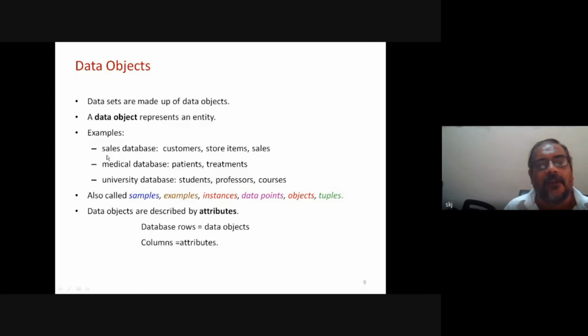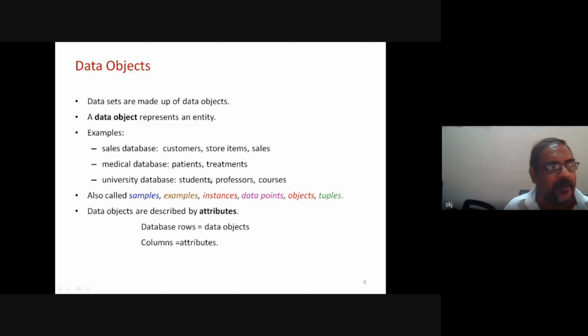So examples here: a sales database can have customer, store, item, sales. They are the data objects in sales data. In a medical database, we can have patient, and they are the data objects. A university student is one data object, professor. Okay. You have also studied these as entity sets.